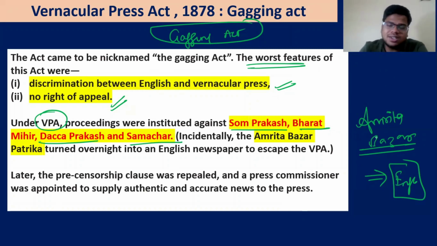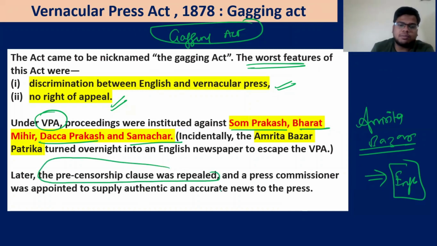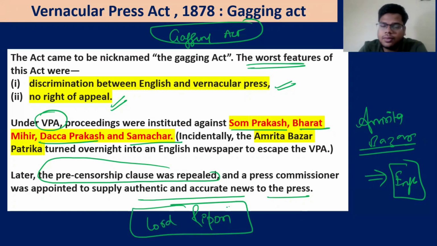Later on, obviously, such a draconian act was repealed, and a press commissioner was appointed to supply authentic and accurate news to the press. This was done in the times of Lord Ripon, who came after Lord Lytton. So the Vernacular Press Act was seen as a very big reaction, a gagging act. Nobody liked it. This happened in 1878, and in 1885 Congress is formed.